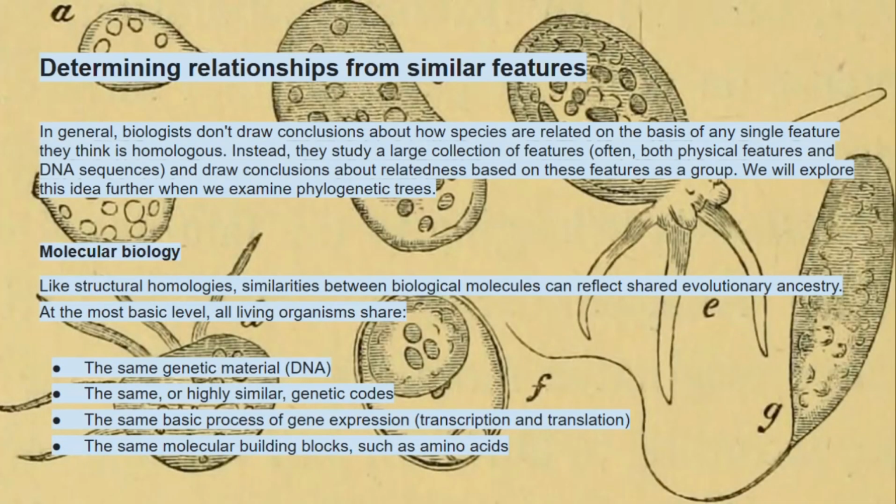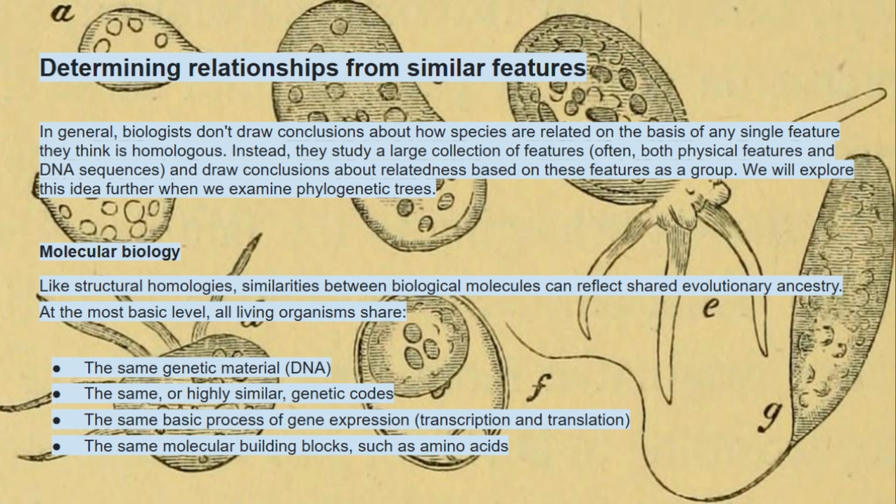Determining relationships from similar features: in general, biologists don't conclude how species are related based on any single feature they think is homologous. Instead, they study a large collection of features, often both physical features and DNA sequences, and conclude relatedness based on these features as a group. We will explore this idea further when we examine phylogenetic trees.